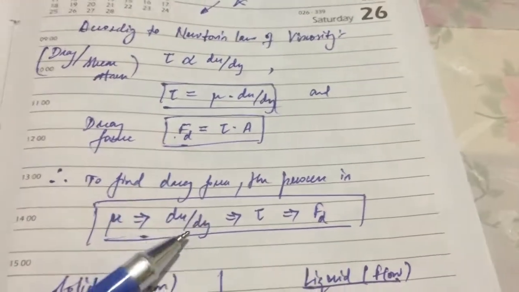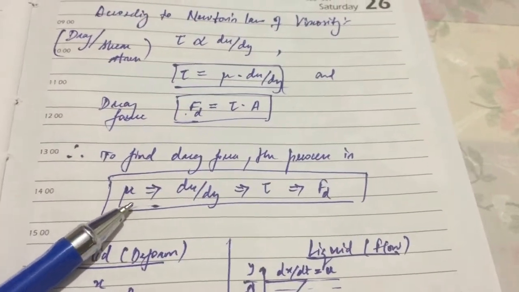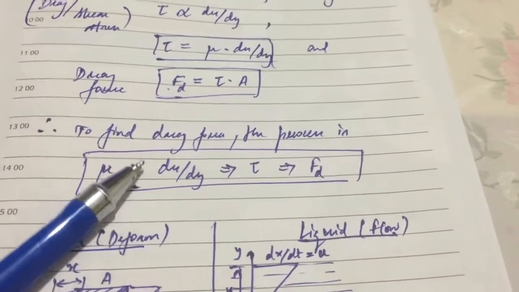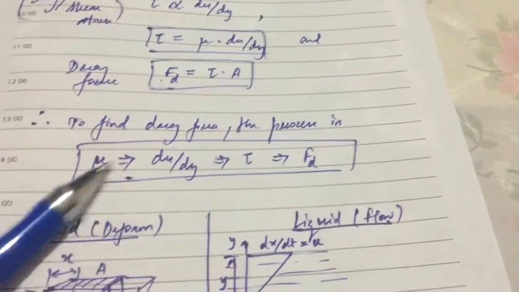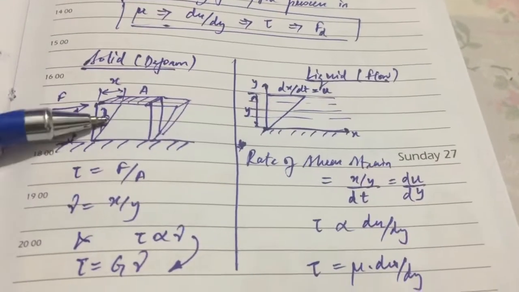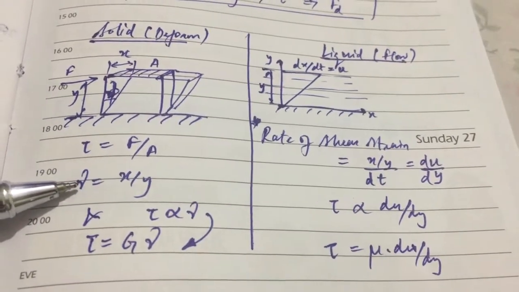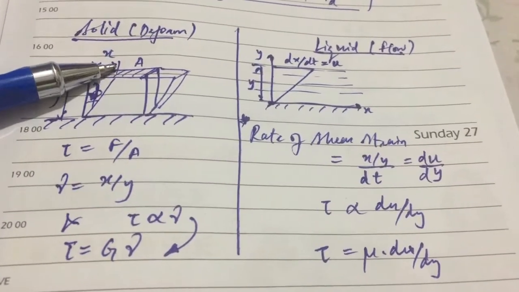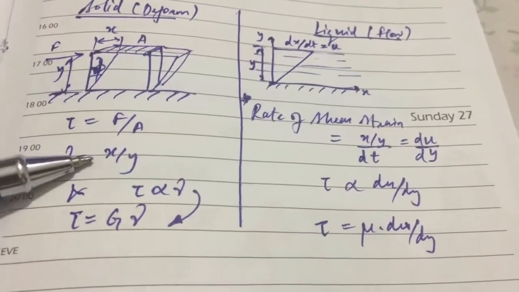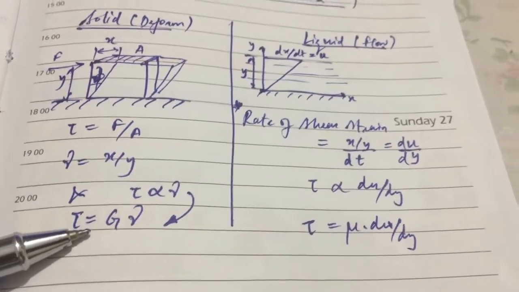and the drag force is shear stress or drag times the area. To find the drag force, the process is, first we need to know the fluid property, that is the viscosity. After that we will find the velocity gradient, and from that data we will find the stress and then the drag force. So basically in a solid, if you have the shear force here, from that shear force we will find the shear stress, and the shear strain will be the deformation along the x-axis by the deformation along the y-axis, so x by y. And the relation between this shear stress and shear strain is given by the modulus of rigidity.